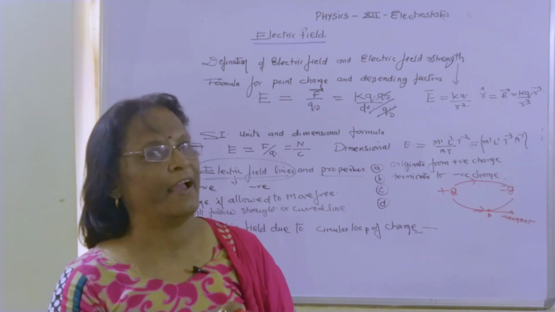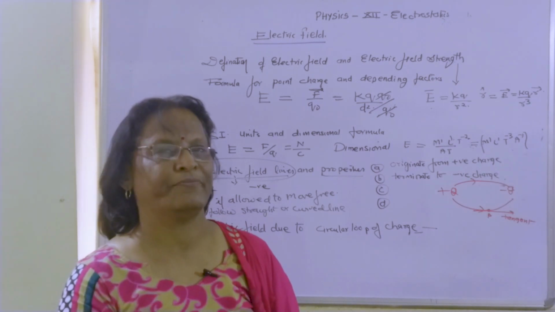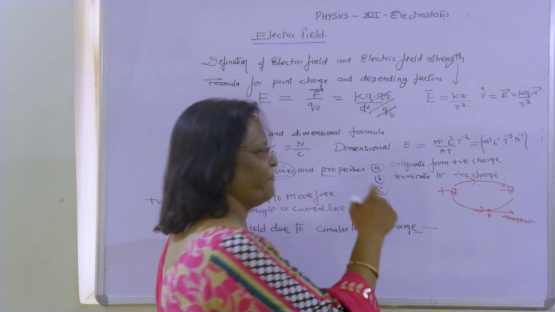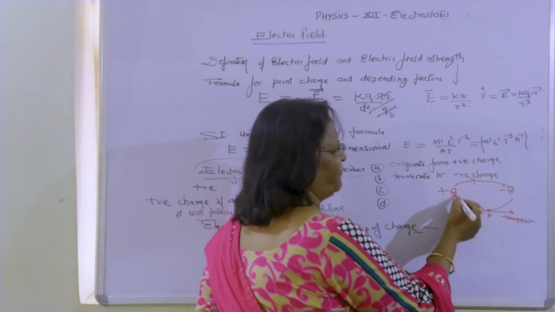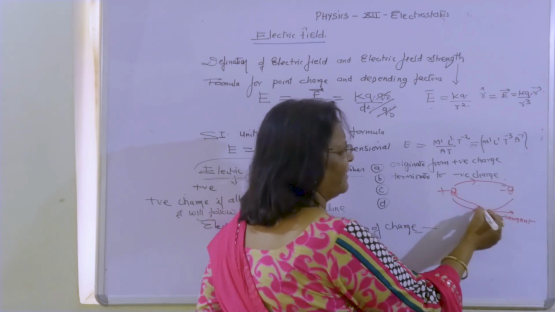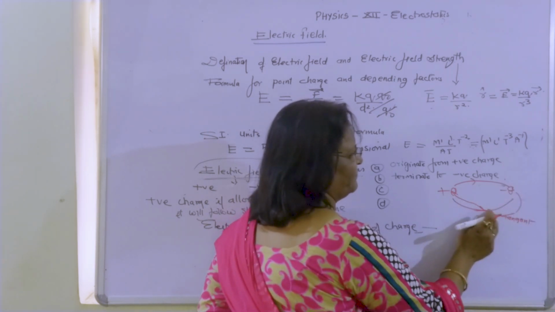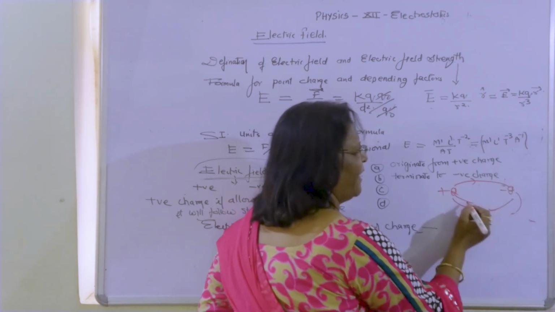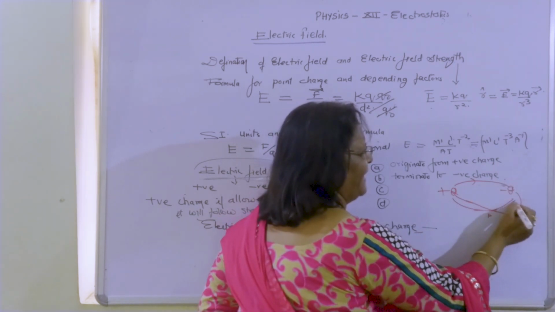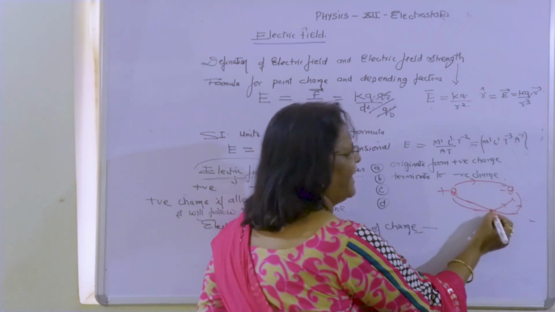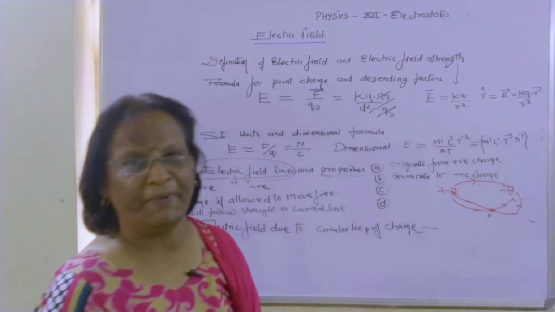Now again, one more critical part is there. Two electric field lines never intersect. Why? The same concept comes here. If two lines are drawn and they are intersecting, we have drawn two electric field lines from positive q to negative, and they have one intersection point P.